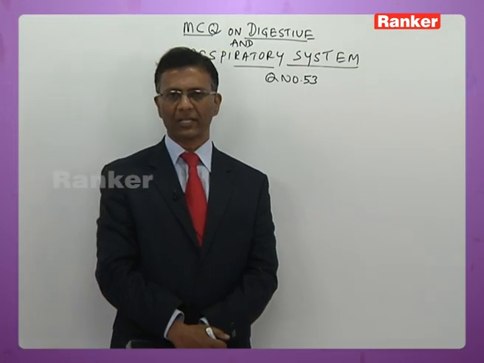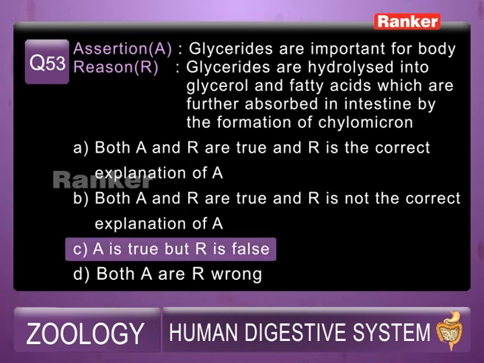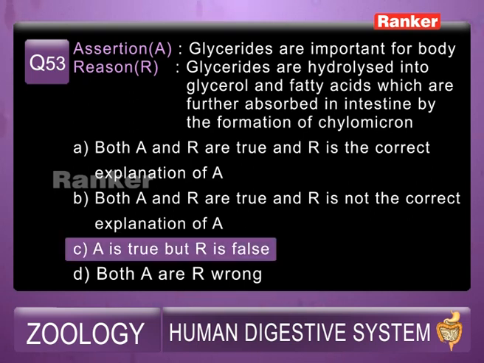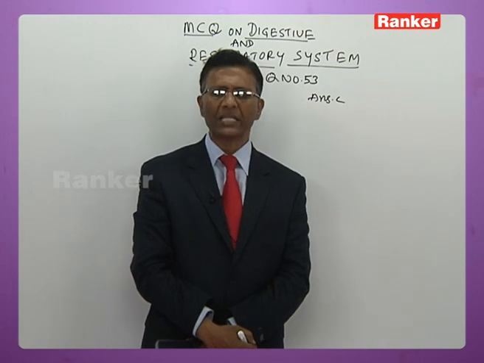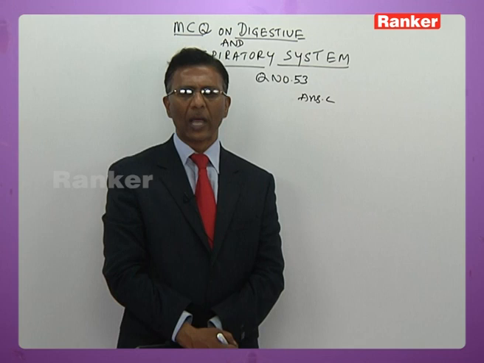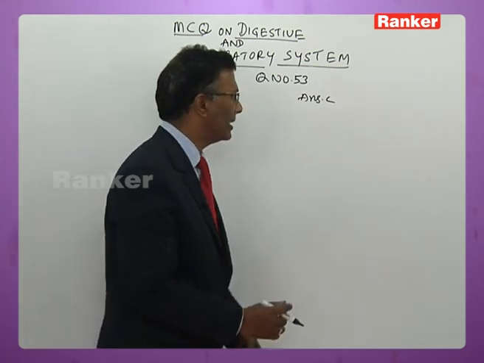53rd question. Assertion: glycerides are important for the body. Reason: glycerides are hydrolyzed into glycerol and fatty acids, which are further absorbed in the intestine by the formation of chylomicrons. Here the answer is C, because glycerides are already the soluble forms of fats. Fatty acids and glycerol are also called glycerides, and they don't require any further digestion. So assertion is true but reason is false. The answer is C.